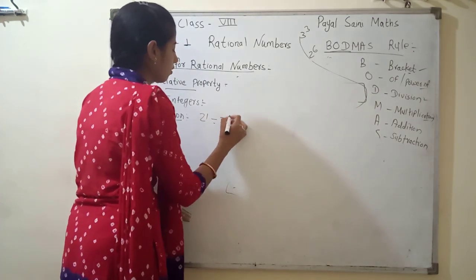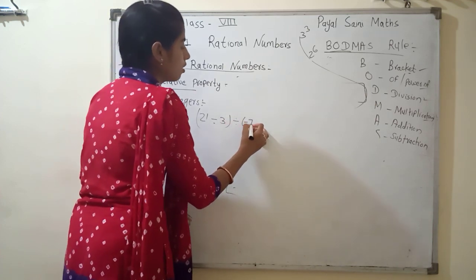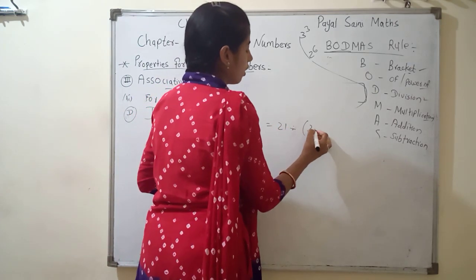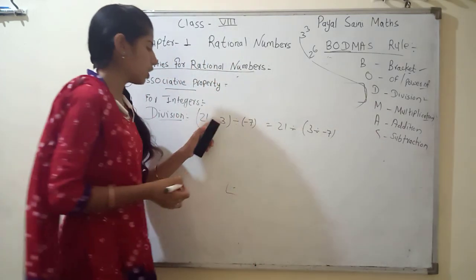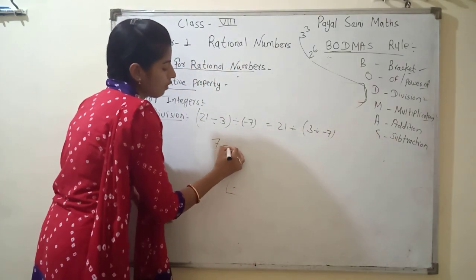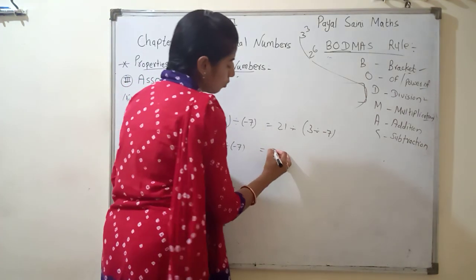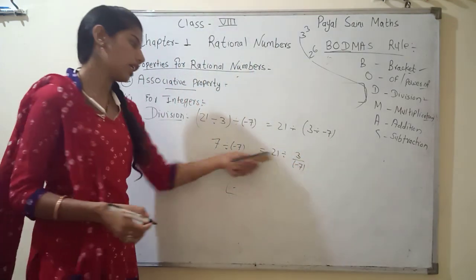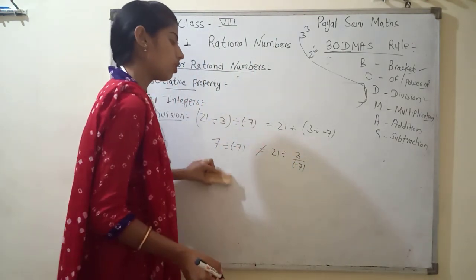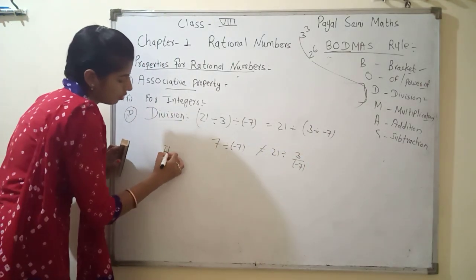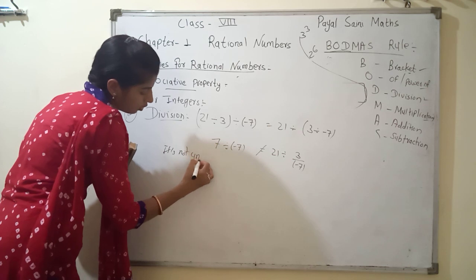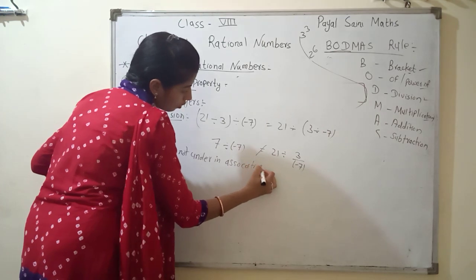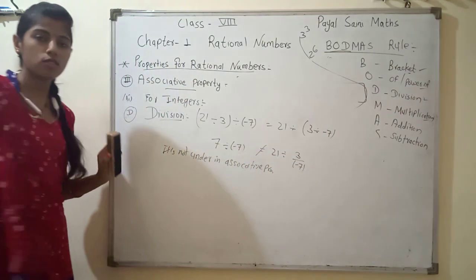For division, I write here (21 ÷ 3) ÷ (-7) equal to 21 ÷ (3 ÷ (-7)). Here, 21 divided by 3: how many times? 7. 7 divided by minus 7 equals... and on the right, 21 divided by 3 by minus sign. Then we can write that it is not equal. It's not under the associative property.